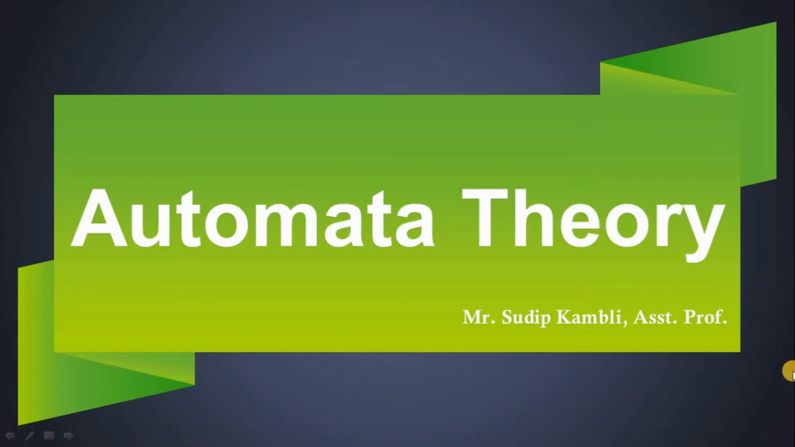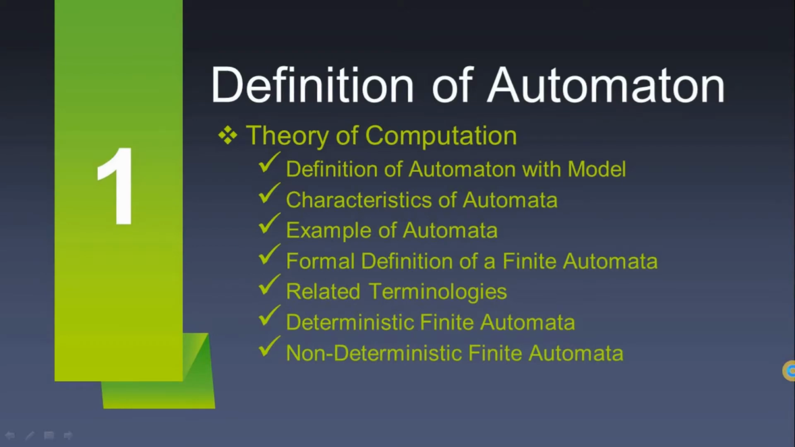In this video we will learn about automata. Definition of automaton with model. Characteristics of automata. Example of automata. Formal definition of a finite automata. Related terminologies. Deterministic finite automata with graphical representation. Non-deterministic finite automata with graphical representation.